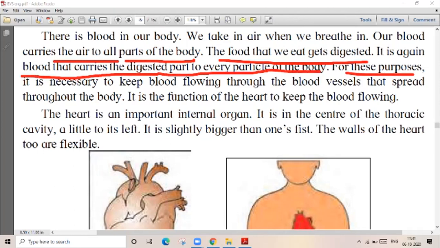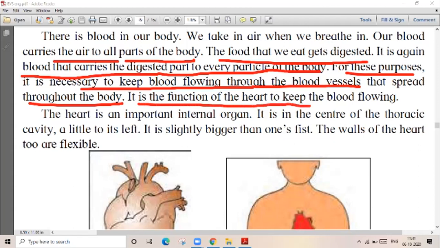For these purposes, it is necessary to keep blood flowing through the blood vessels that spread throughout the body. पूर्ण बॉडीवर आपलं रक्त पसरलेलं असतं. It carries air, it carries digested food. It is the function of the heart to keep blood flowing. Okay, आता ब्लड कोणामुळे फ्लो होतं, तर हार्टमुळे. It is a pumping organ म्हणतो त्याला, known as a pumping organ.